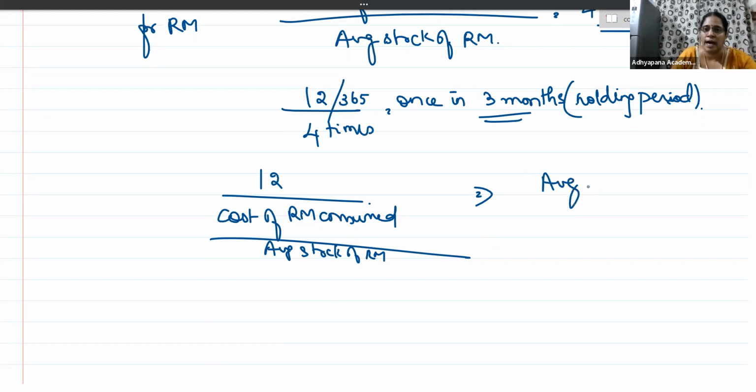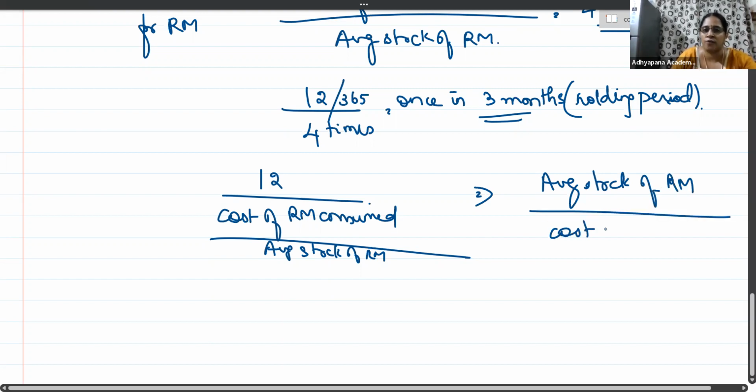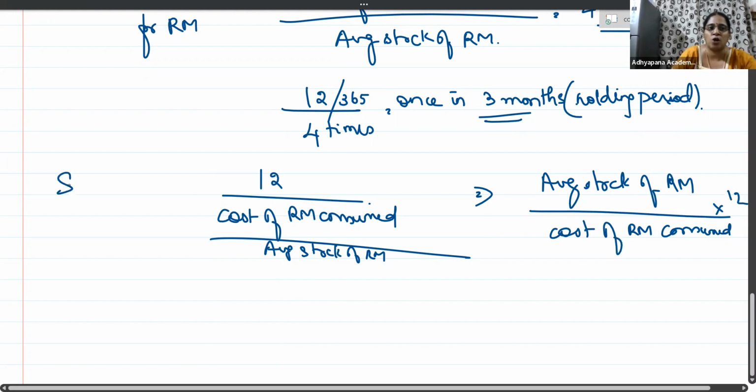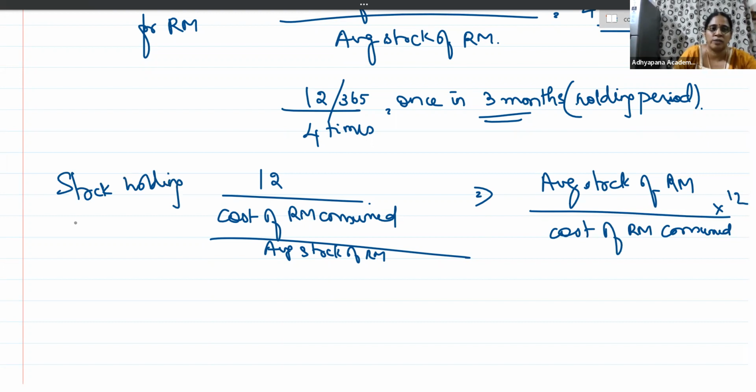So it is average stock of raw material divided by cost of raw material consumed into 12, which will give me the stock holding period of raw material. This is nothing but the inverse of turnover ratio.